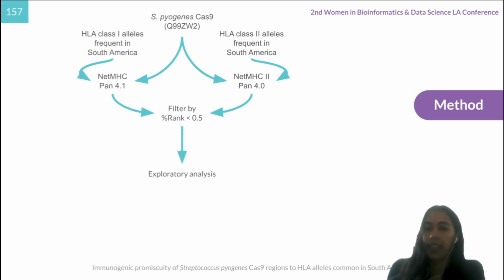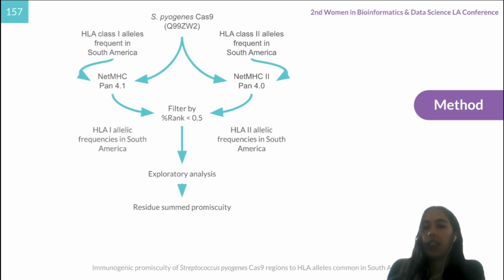The strong binder dataset was imported into RStudio, where we used R to run an exploratory analysis. There, we calculated the summed promiscuity for each residue in the S pyogenes sequence, that is, the count of different HLA alleles predicted to bind to peptides overlapping a position.